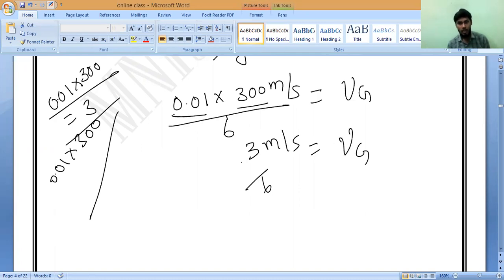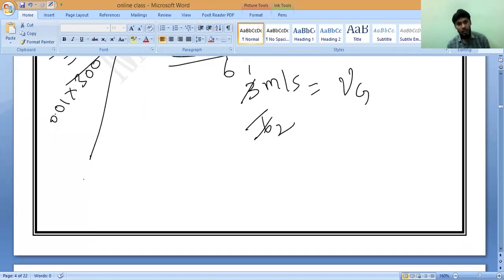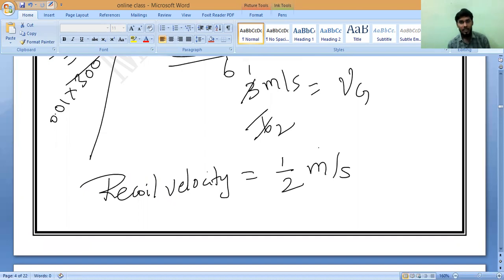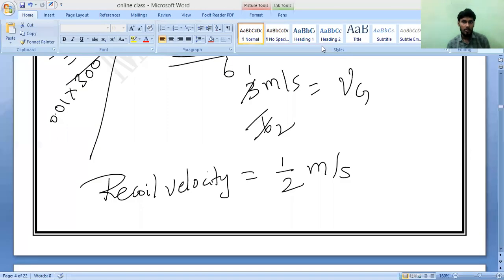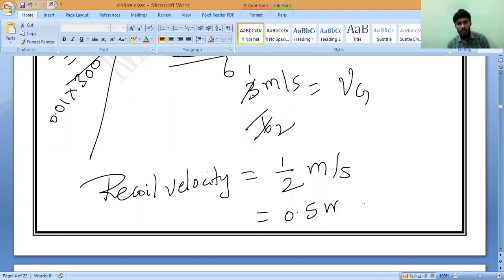So 3 ones are 3, 3 twos are 6. Monish, what is the answer finally? Recoil velocity is equal to how much? 0.5 meter per second. Recoil velocity is equal to 1/2 meter per second. But Monish will say 1/2 means 2 meter per second. Is it 1/2 or 2? It is 1/2, because the numerator is smaller and the denominator is bigger, which equals 0.5 meter per second.